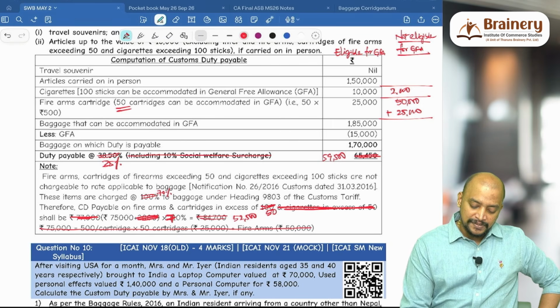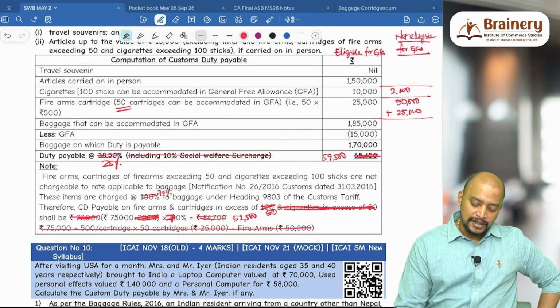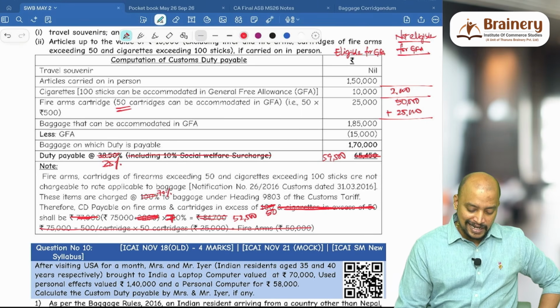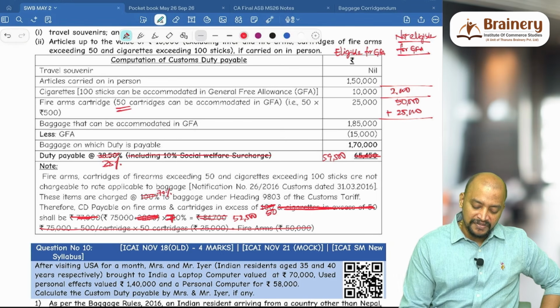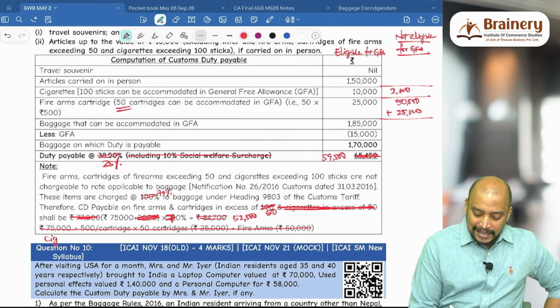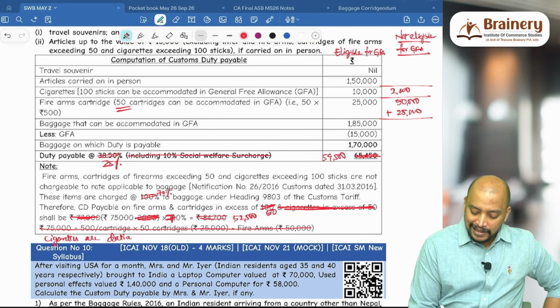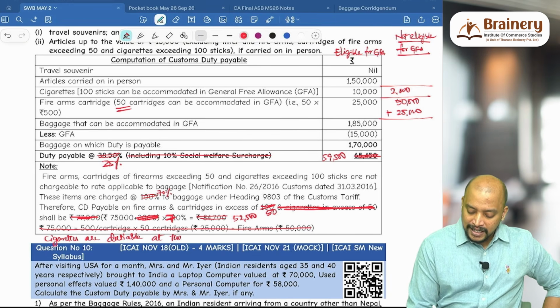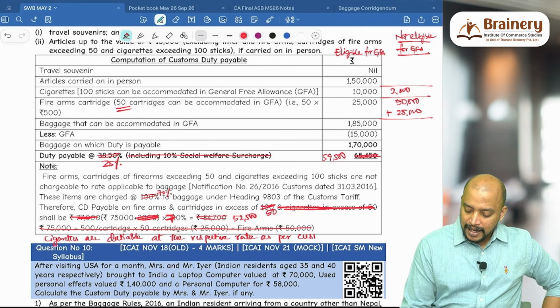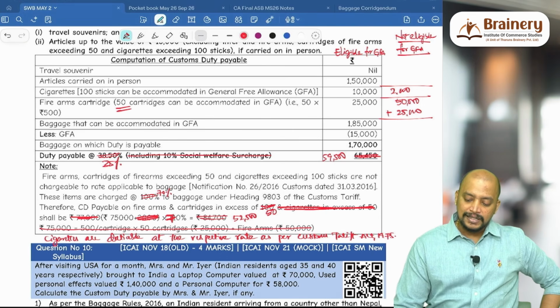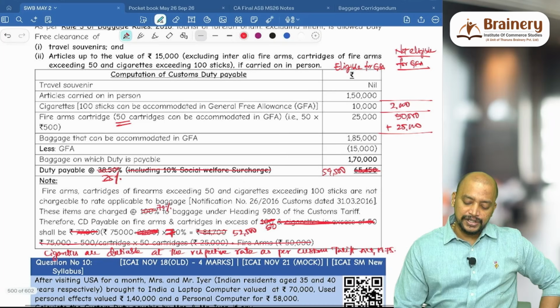Okay. So these items are charged at 70% to baggage. Therefore, customs duty payable on firearms and cartridges in excess of 50: 75,000 into 70%. Cigarettes are dutiable at the respective rate as per the Customs Tariff Act, 1975. This is the change that you need to remember.